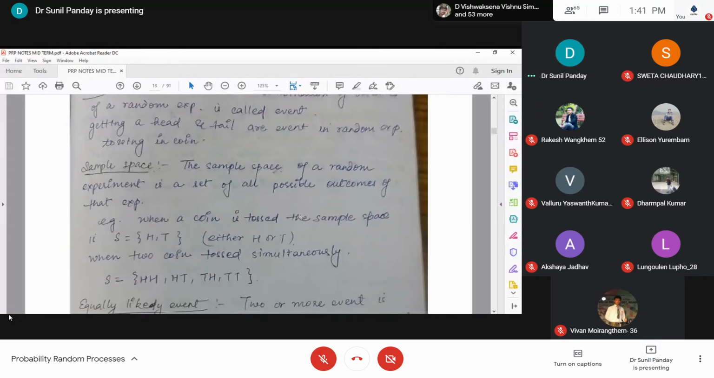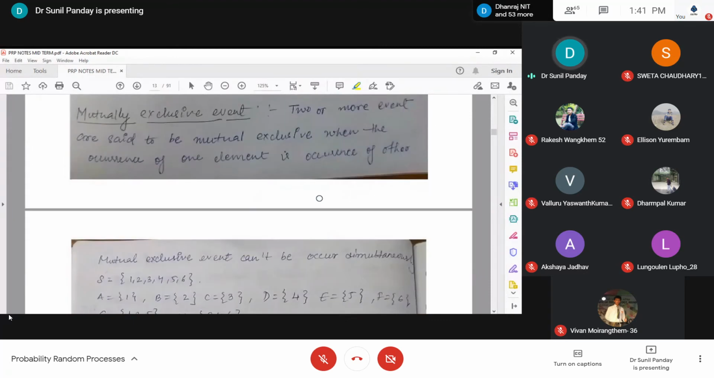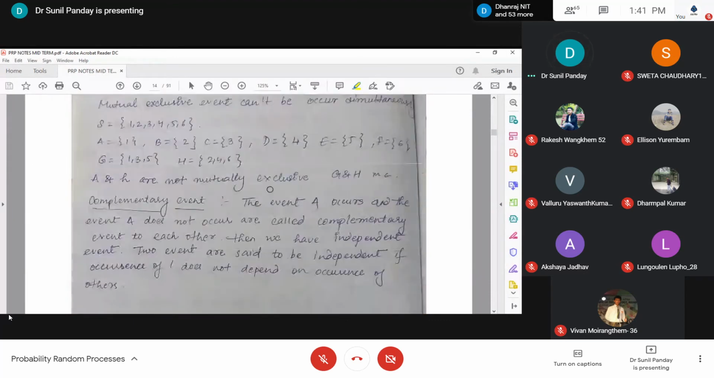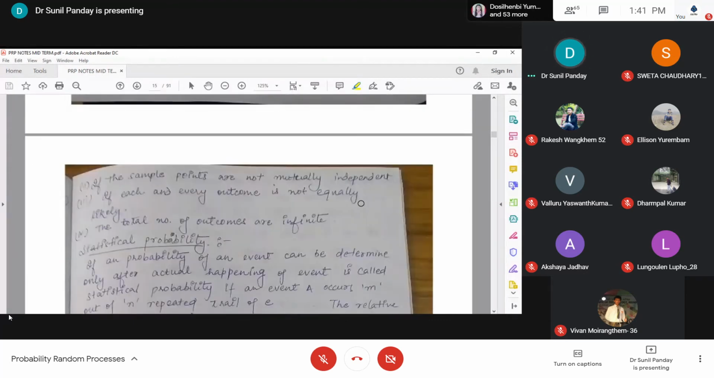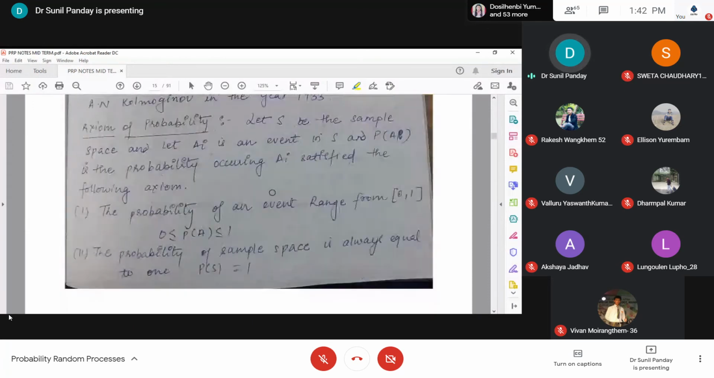Sample space is already discussed. Equally likely events are already discussed. Mutually exclusive events, yes, this one is also discussed. Statistical probability also, and the axiomatic approach is also already discussed.